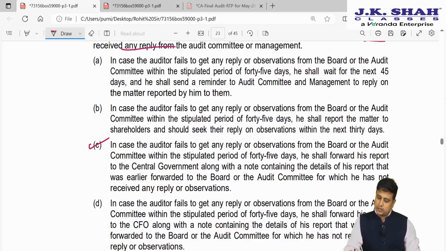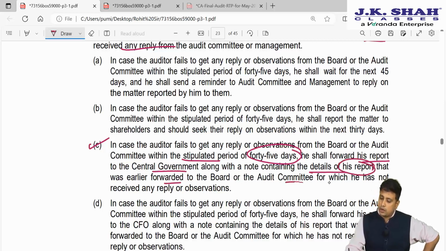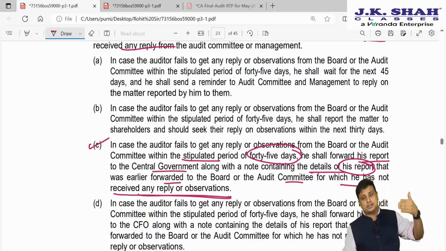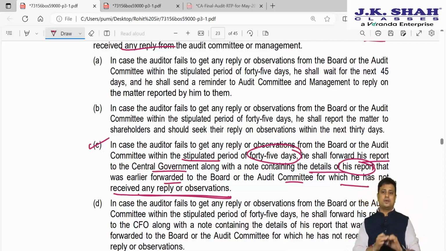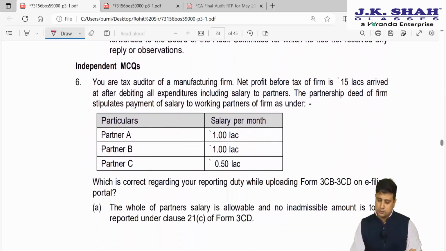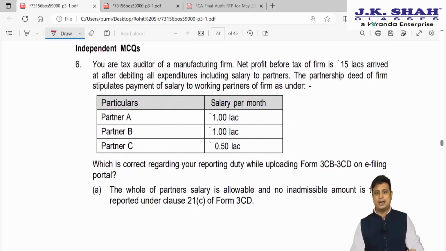In case the auditor fails to get a reply or observation from the board or the audit committee within the stipulated period of 45 days, he shall forward his report to the CG along with a note containing the details of the report that was earlier forwarded to the board and audit committee for which he has not received any reply or observation. If he had received a reply, he would have given the reply as well as his comment, but since no reply has been received, we will state that no reply has been received here. So this was our integrated case study. Let us move ahead with our discussion of independent MCQs.